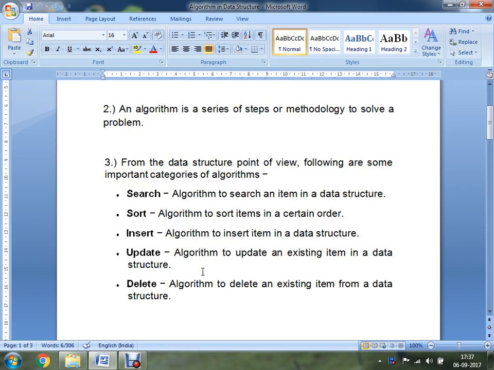The first category of algorithm we have is search. In a search algorithm, you are going to find an item in your data structure. Then the next one we have is sort, an algorithm to sort items in a certain order. Then we have insert. You can make use of this insert algorithm when you want to insert an element into a data structure. Then we have update, in order to update an existing item in a data structure, and the final one we have is delete, in order to delete an existing item from a data structure.